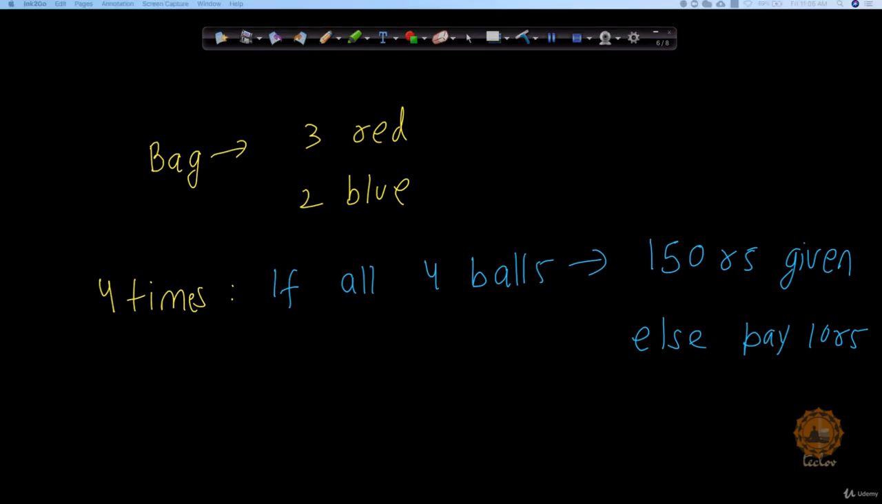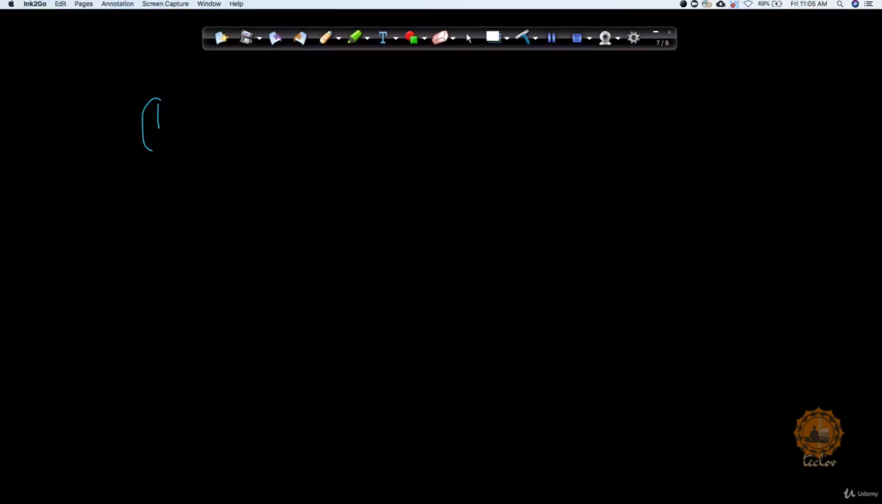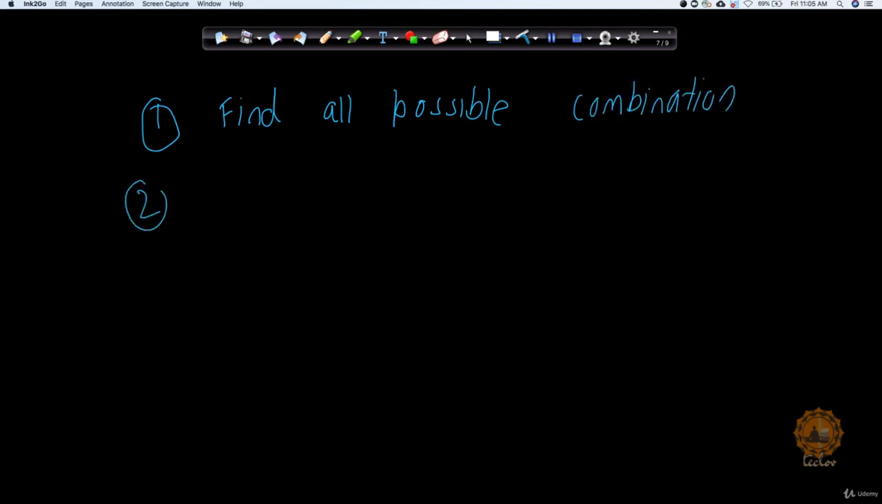So before I go into the strategy, I would like to make you understand the concept of a random variable. Okay, so we will first explore what a random variable is and what things we need to do in order to solve this particular problem. Now, the first step in order to solve this problem is to find all possible combinations. This is step number 1.